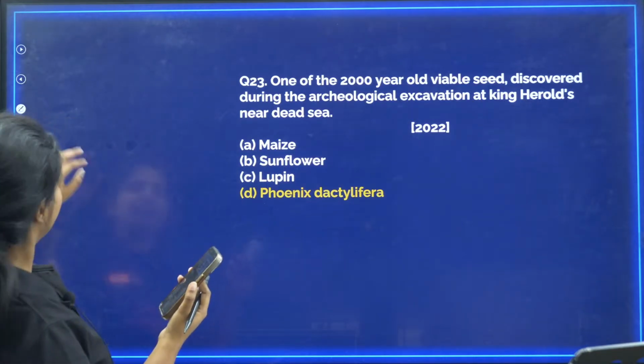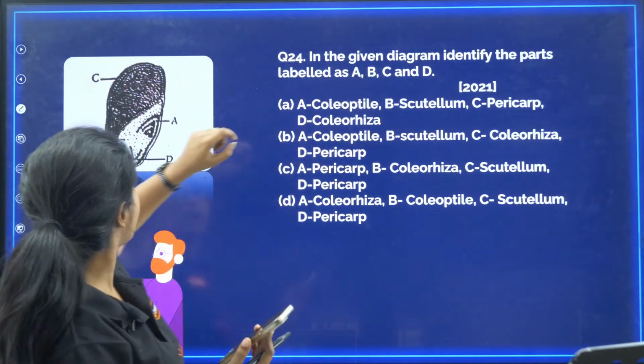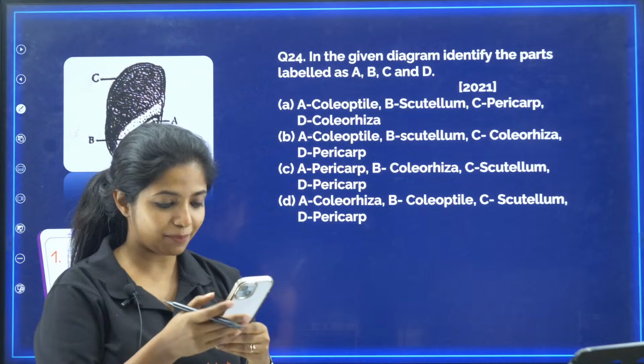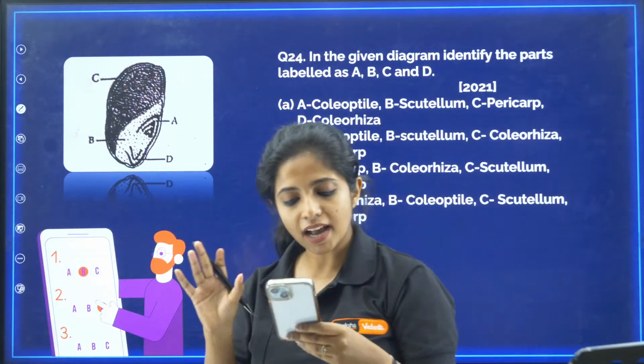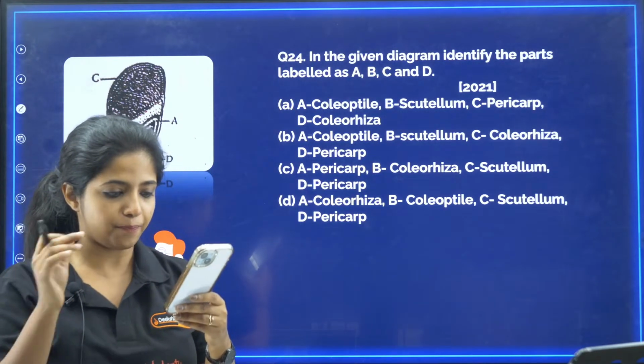Great. Awesome, children. Now, 24th question. In the given diagram, identify the parts labeled as A, B, C and D. Baswas Raj followed my opinion. Thank you so much for answering like that. Moinli, I answered your question, dear. Seed discovered during archaeological excavation was Phoenix dactylifera.